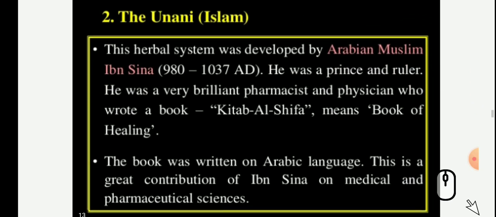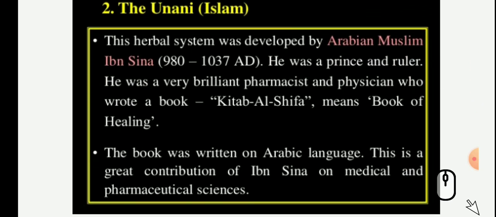The next one, the Unani system of medicine. This herbal system was developed by Arabian Muslim Ibn Sina in 1037 AD. He was a prince and ruler. He was a very brilliant pharmacist and physician who wrote a well-known book,